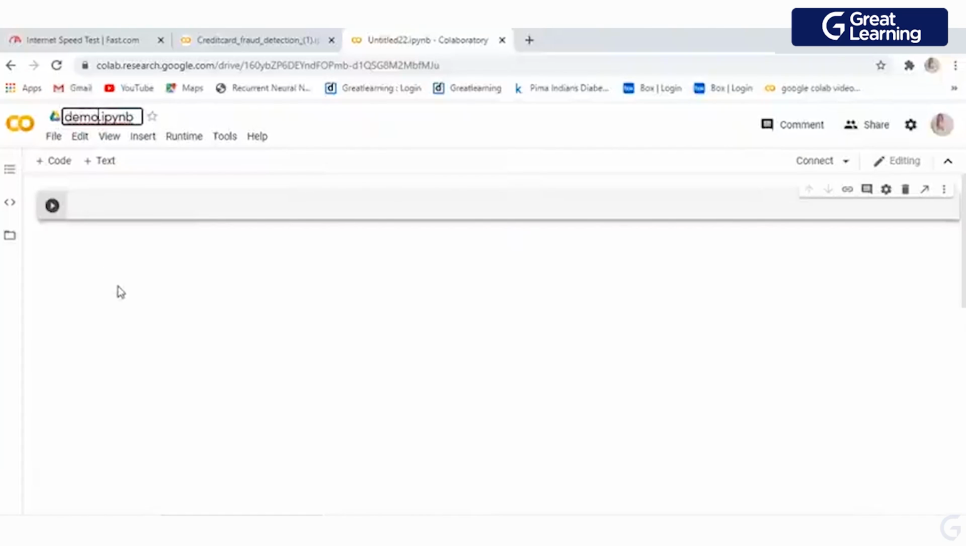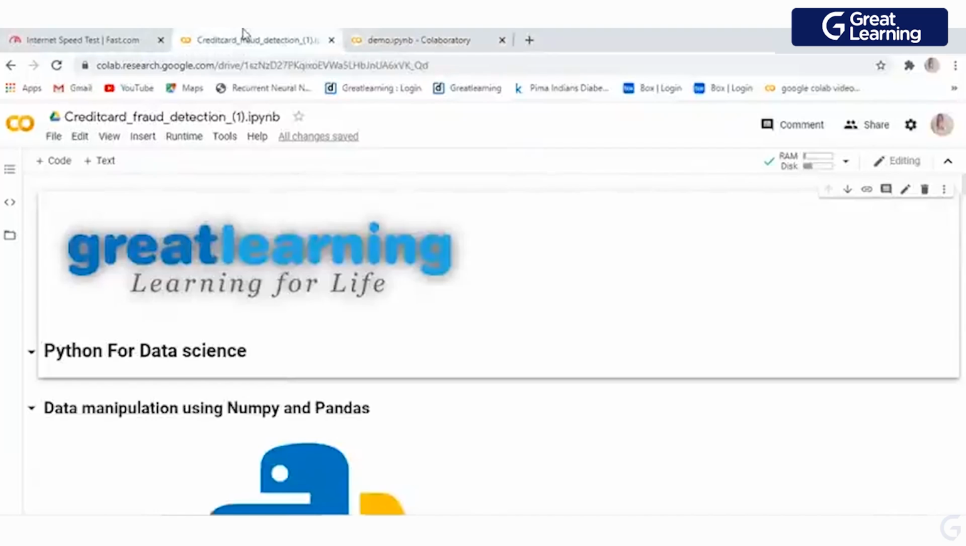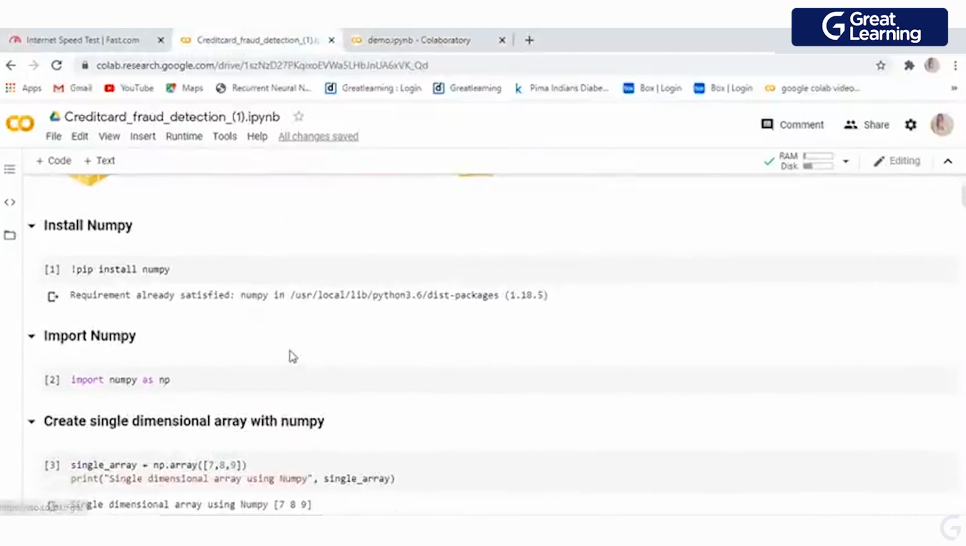Can change it to demo, right? So this is how you can change the name. So this is very simple to work with, right? Now we will have a look at the basic libraries we have in Python, right?